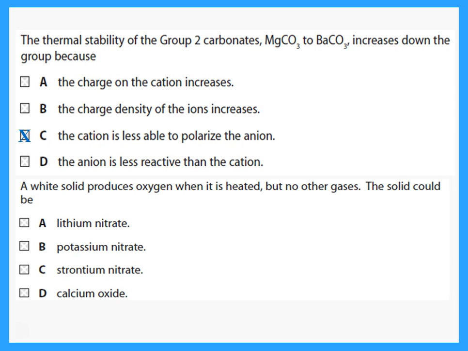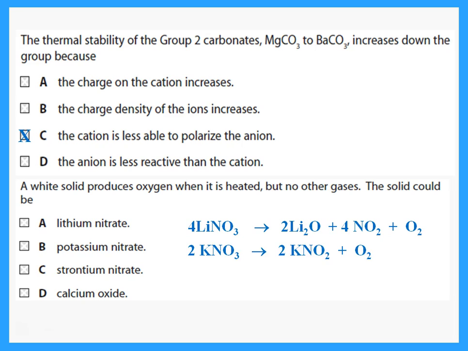Okay, a white solid produces oxygen when it is heated, but no other gases. So which one will give oxygen but not any other gas? Lithium nitrate, when we heat it, gives nitrogen dioxide gas and oxygen gas, just as if it's in group 2. But the group 1 compound, potassium nitrate, is the one that gives only oxygen gas. The strontium is in group 2 and will give nitrogen dioxide and oxygen. So my answer that gives only oxygen is the potassium nitrate. I hope you're able to think about these questions. You can stop the video at any time and check to see if you can get the correct answer or not.